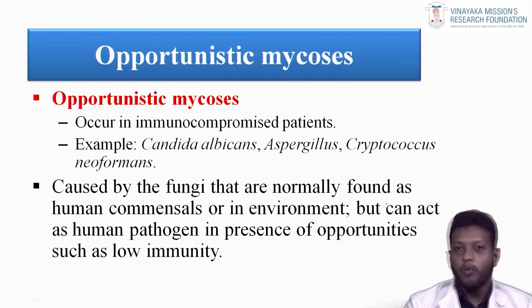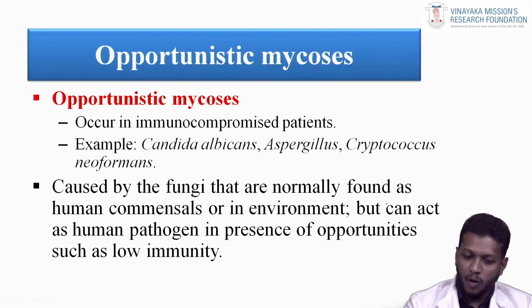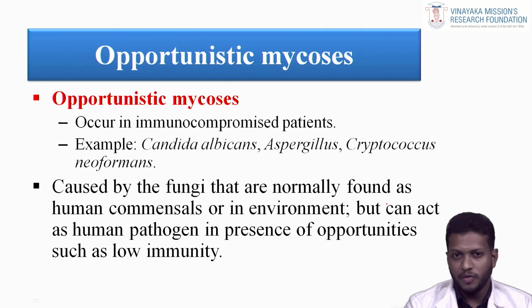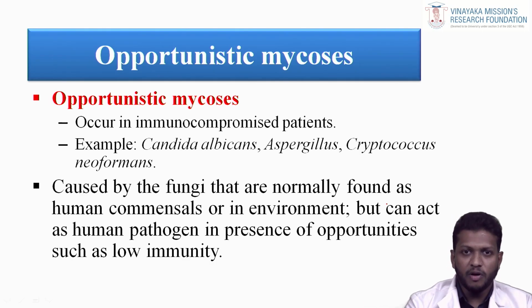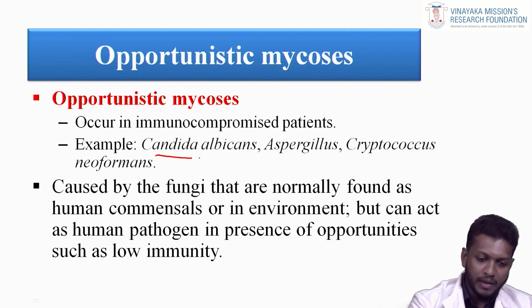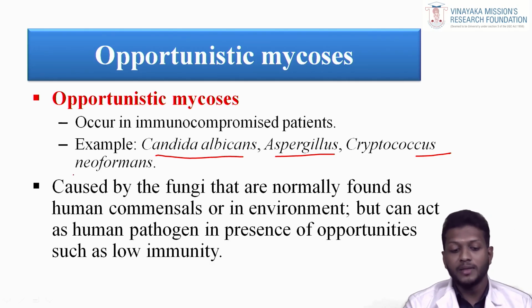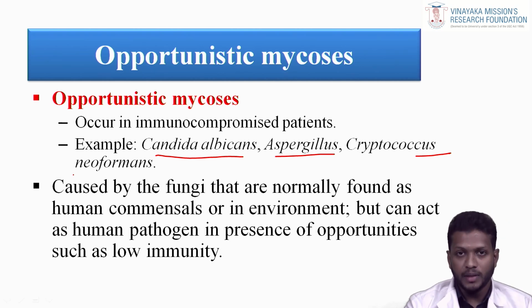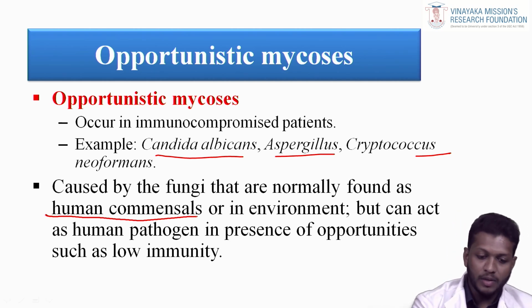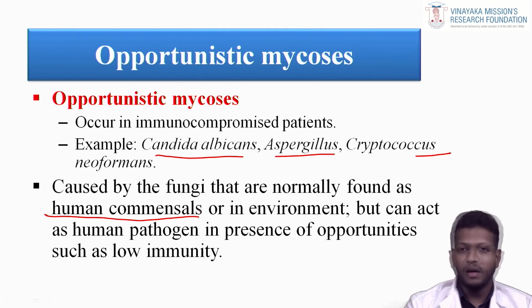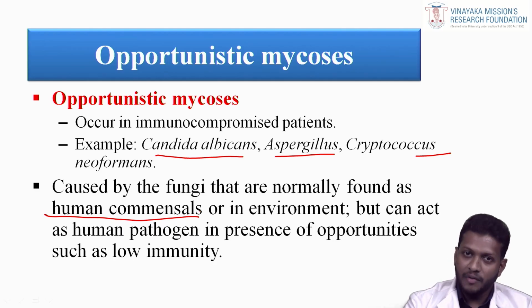The last one, opportunistic mycosis. What's opportunistic? Opportunistic mycosis occurs in the immunocompromised patient, like an HIV patient. If the patient is already affected by a viral infection, they can easily get a fungal infection. Examples: Candida albicans, Aspergillus species, Cryptococcus neoformans. These are caused by fungi normally found as human commensals in the environment. If the person is normal, they are not easily affected by this fungus. But immunocompromised patients can easily be affected, and the fungus can act as a human pathogen.